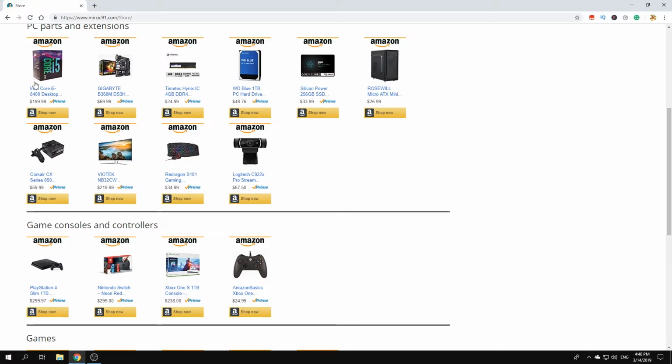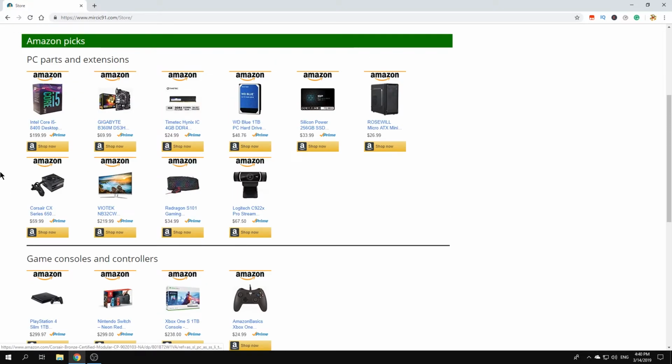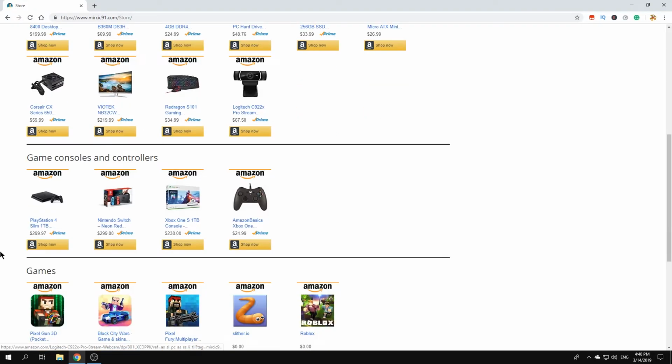So all the parts I list here are good deals. I'm just taking some time to explain why I put them there and why they are good deals. So if you want to buy a PC, I also have this web camera that I would suggest to buy. It's something I use for my live streams. You can check it out.